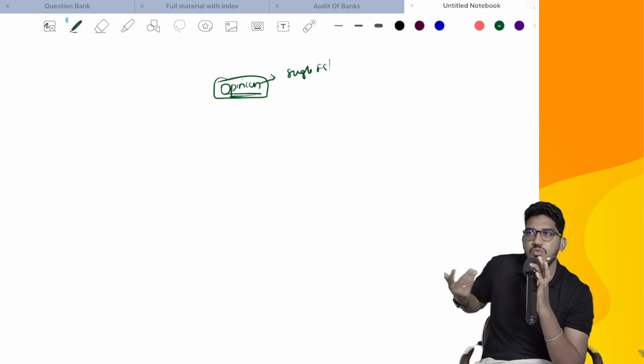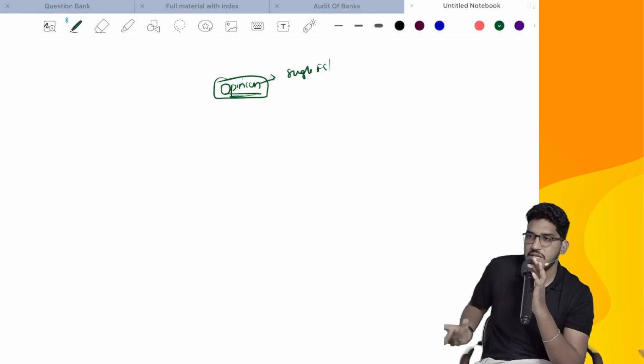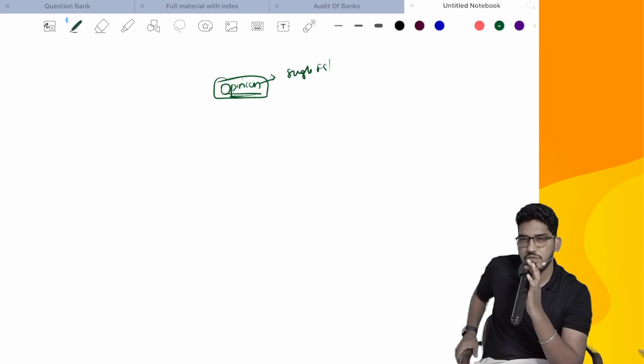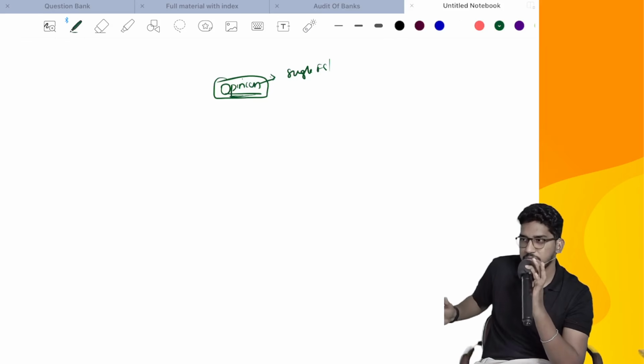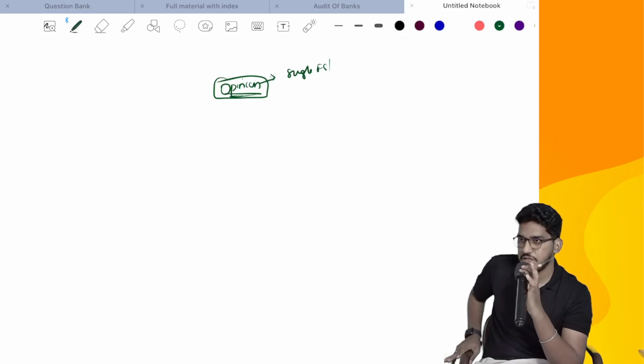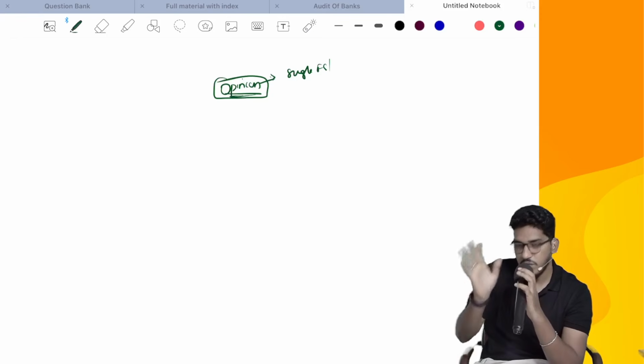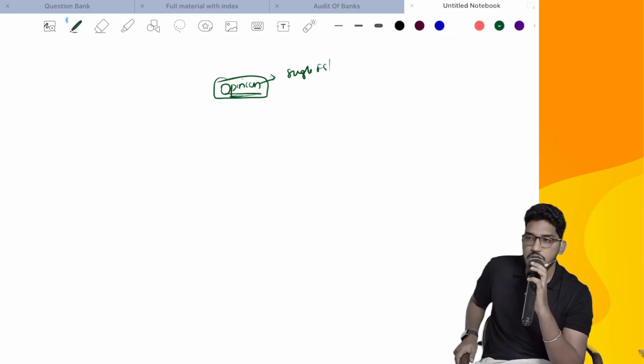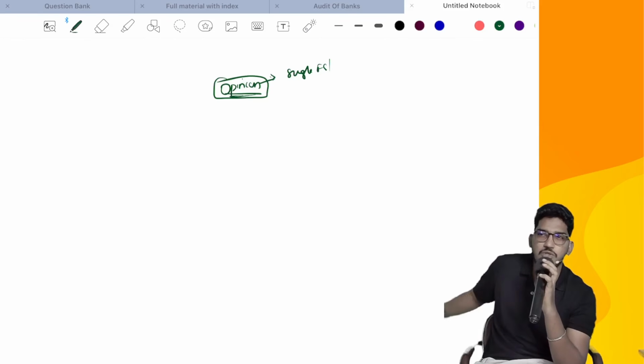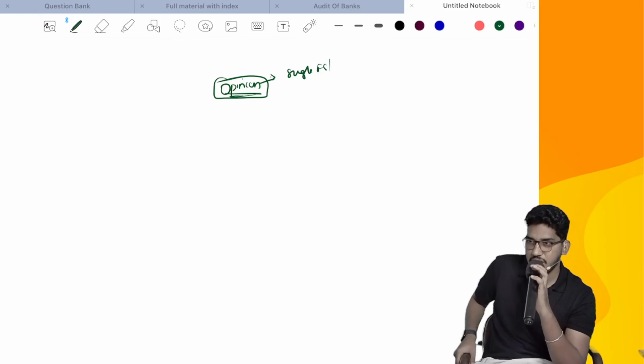So how do you want to frame your opinion? Whether you will say it gives a true and fair view or whether you will say it is appropriate, that all depends on your professional judgment. What the standard tells us in that scenario is to apply your professional judgment. You also pay attention to particular jurisdictions, basically laws and regulations.